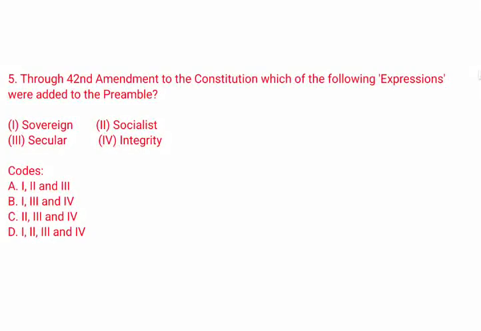Through 42nd Amendment to the Constitution, which of the following expressions were added to the preamble? 1. Sovereign, 2. Socialist, 3. Secular, 4. Integrity. Codes: A. 1, 2, and 3, B. 1, 3, and 4, C. 2, 3, and 4, D. 1, 2, 3, and 4. The correct answer is option C, 2, 3, and 4.